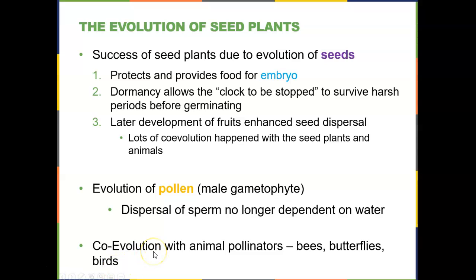And the last thing that allowed for the evolution of seed plants was the coevolution between plants and animal pollinators. Organisms like bees and other insects, butterflies, and birds, as well as bats, which I didn't include on this slide, allow for the pollen to be transported from one plant to the next.